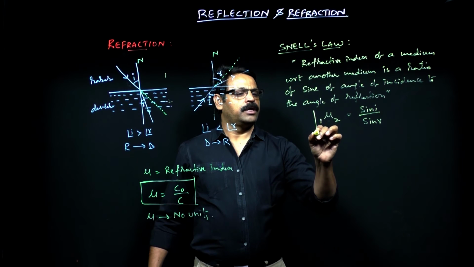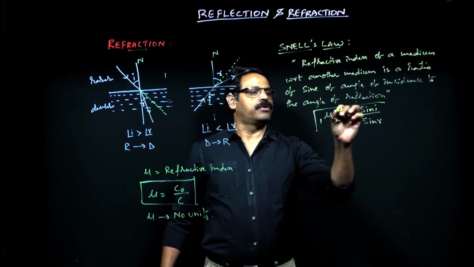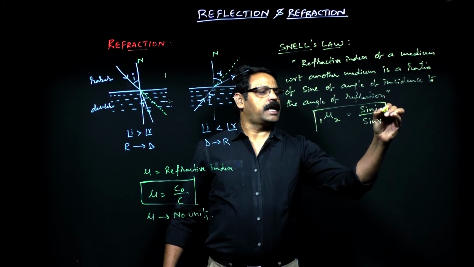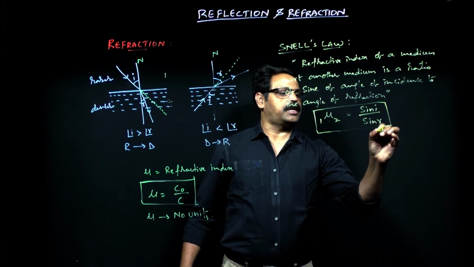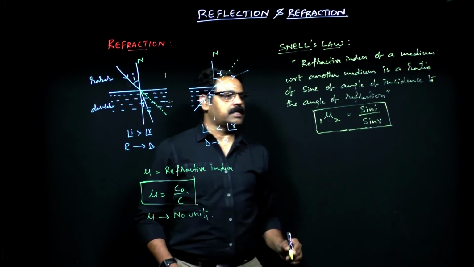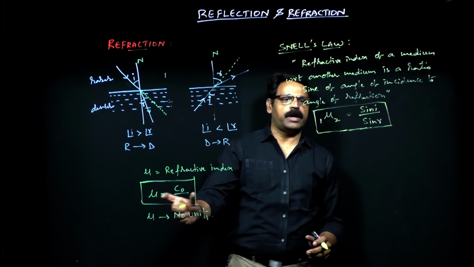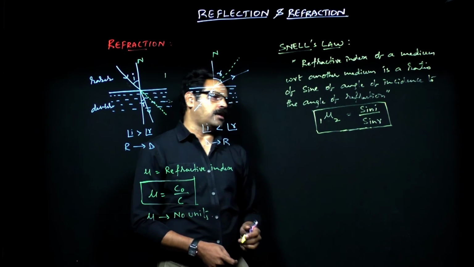So Snell's law is the ratio of the sine of the incidence angle to the sine of the refraction angle. This is the first way of defining it, and this second way is called Snell's law.